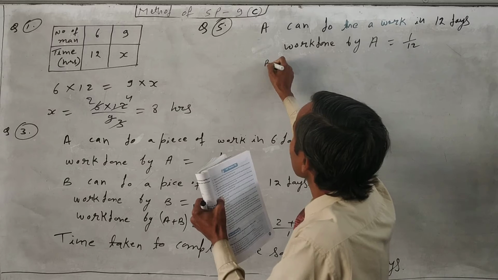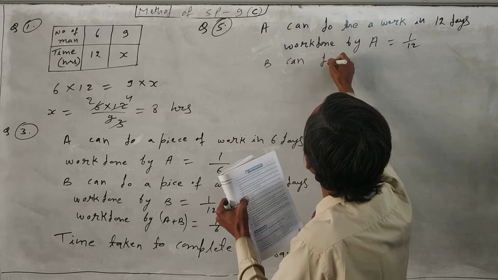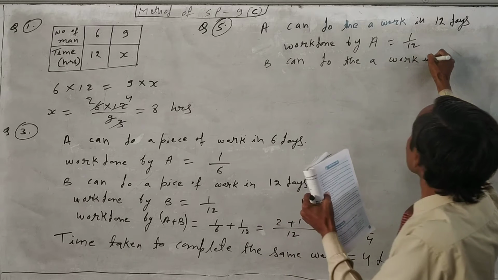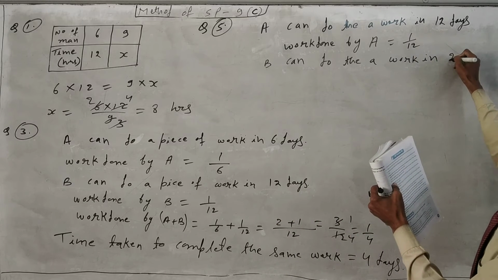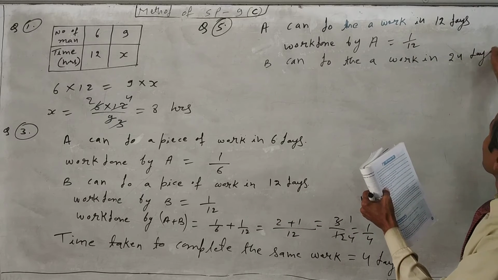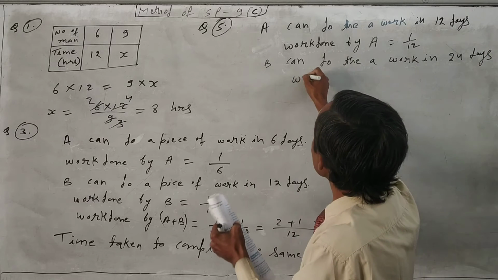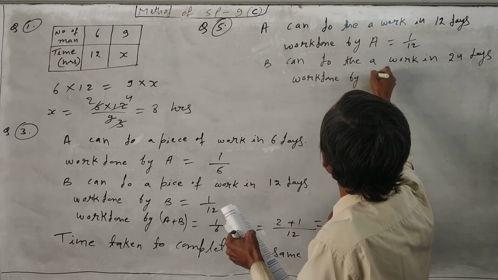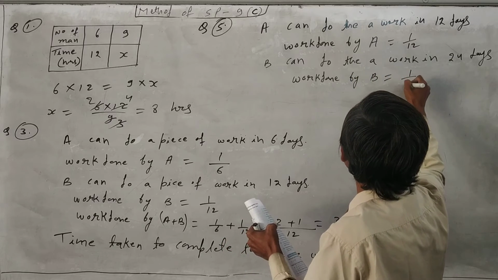Now B can do the work in 24 days. So the work done by B is equal to 1 upon 24.